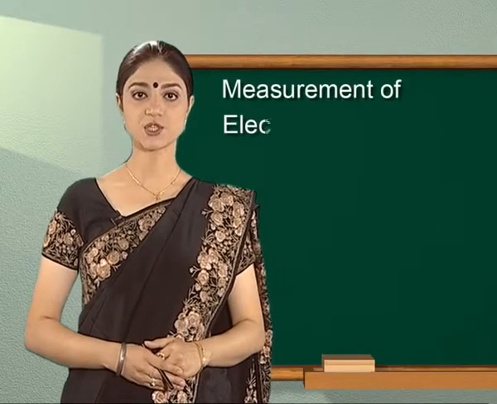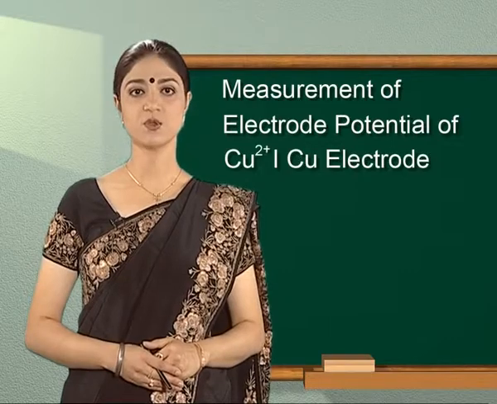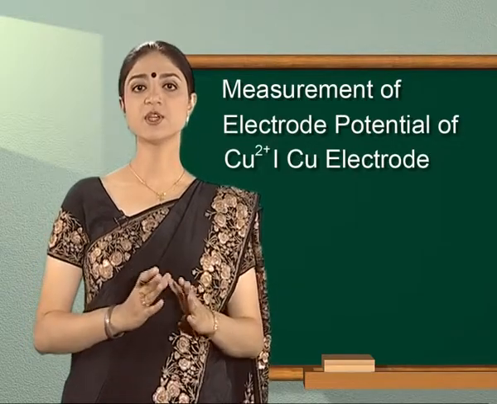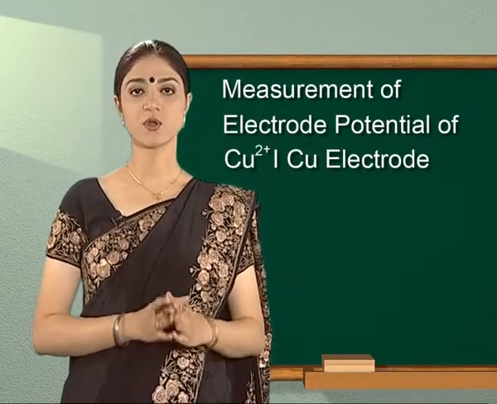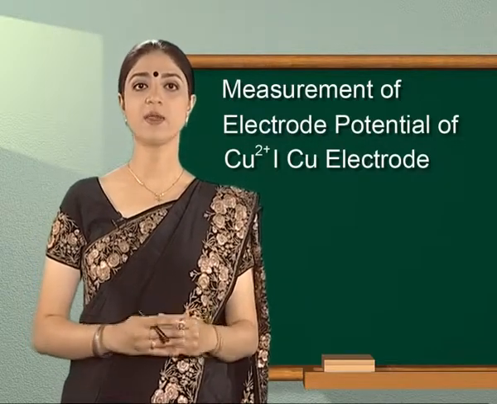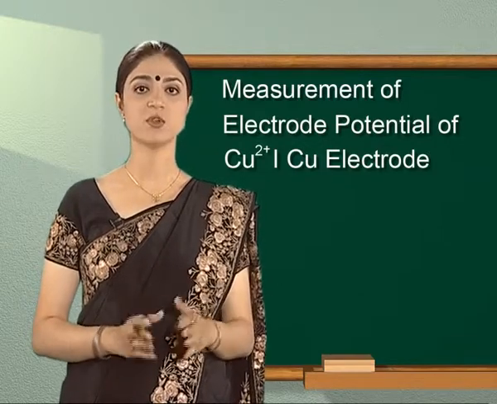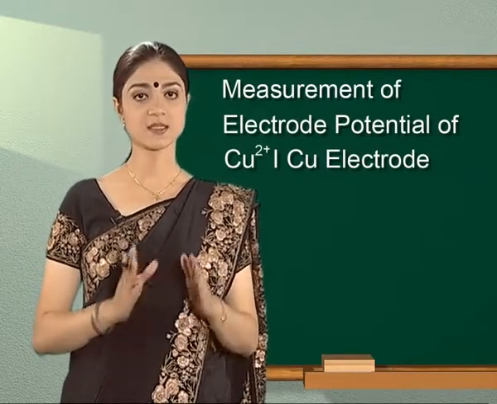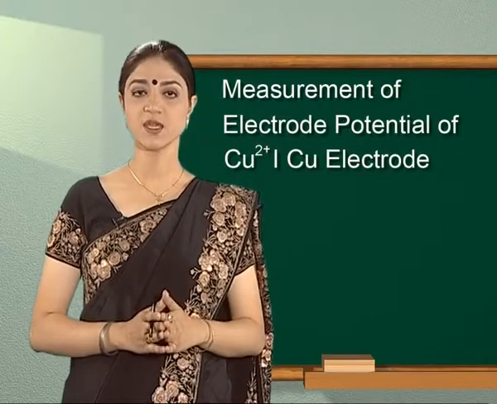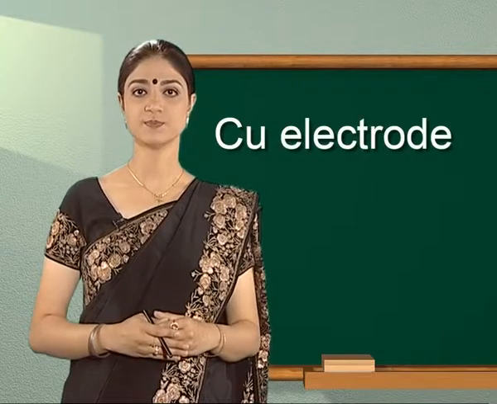Measurement of electrode potential of copper electrode in copper solution. To measure electrode potential of copper-copper ions, a cell consisting of copper electrode immersed in 1 molar copper sulfate solution and standard hydrogen electrode is set up as shown in the figure.